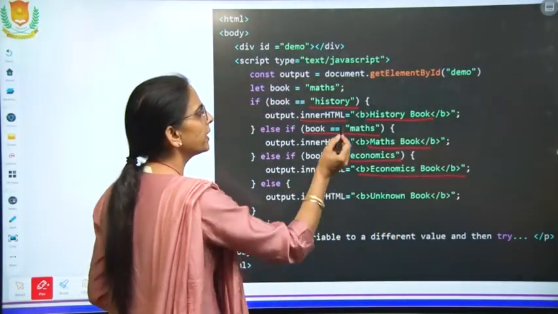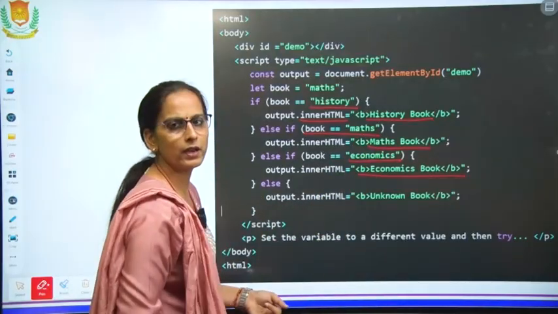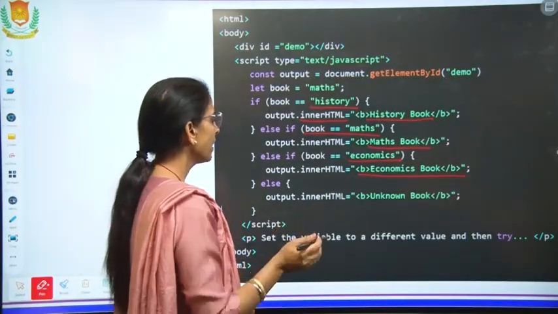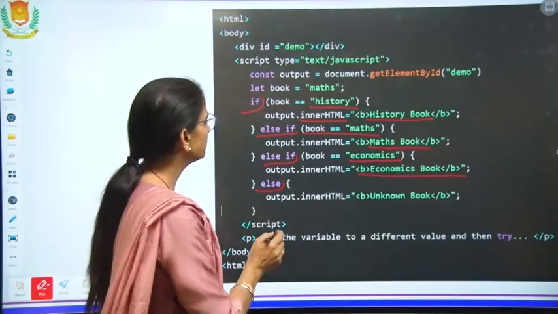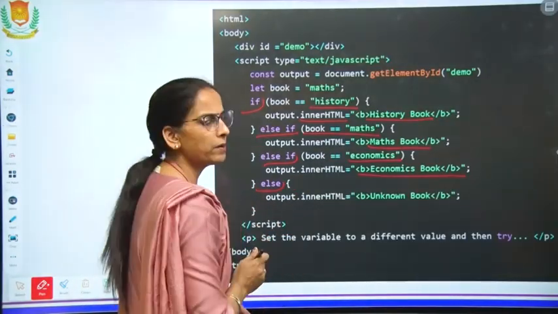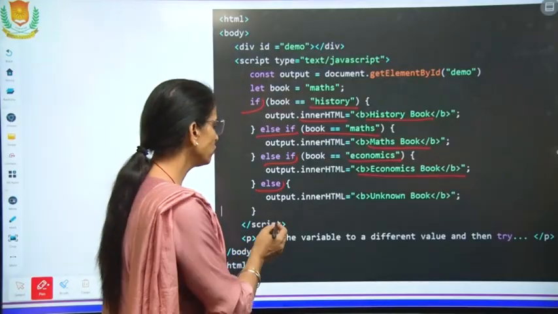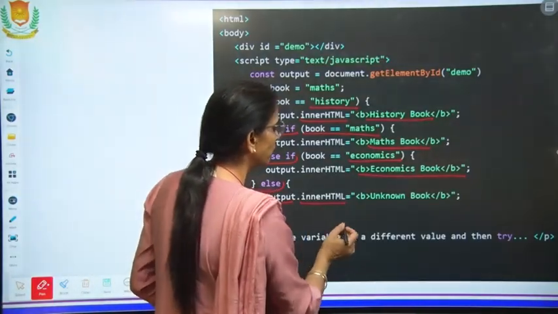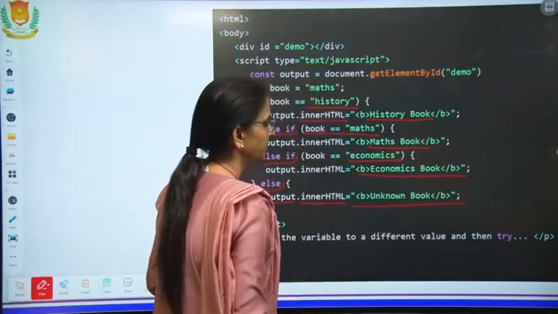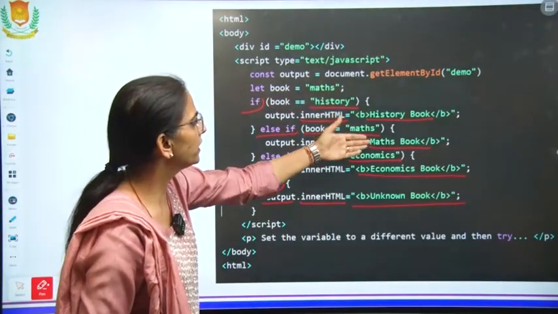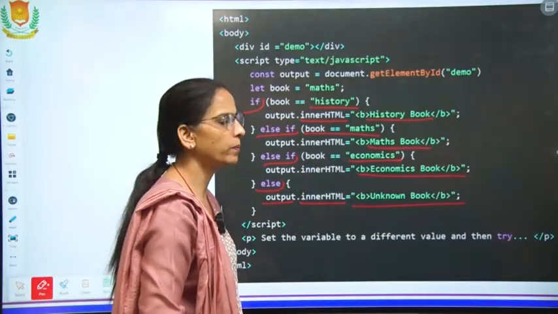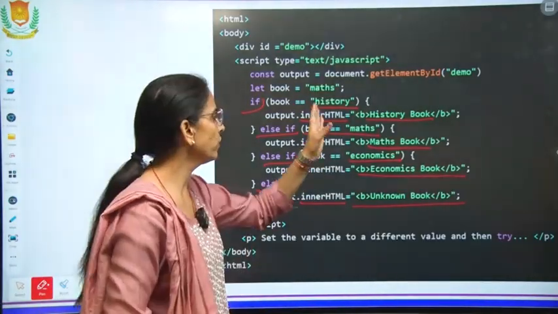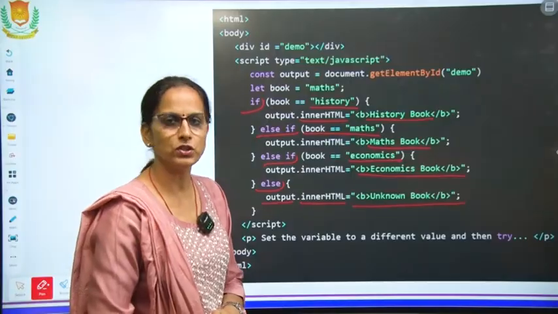Whatever is to be printed is given in the green letters within double quotes, and these in purple color are the keywords, and there we have written the library functions: output dot innerHTML. Unknown book. Okay, if any other book apart from these three is there, then the message "unknown book" will be printed. So we have given these three conditions there.